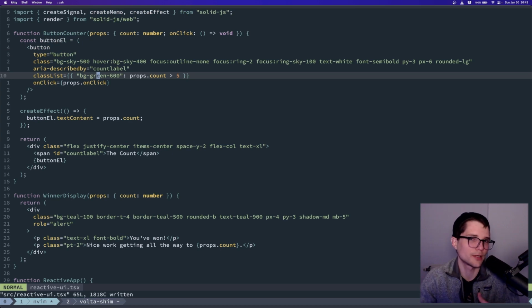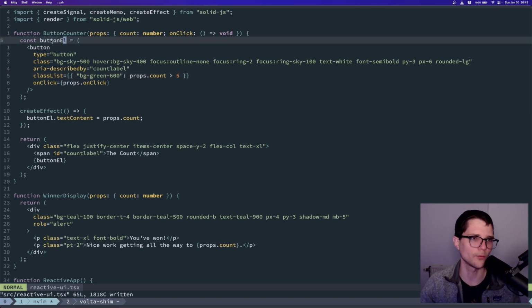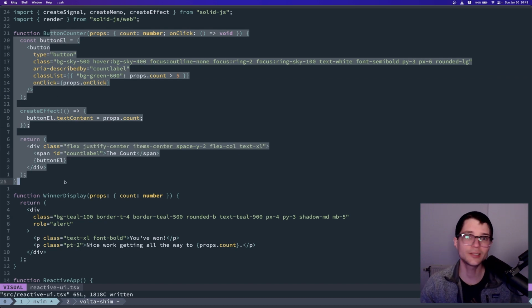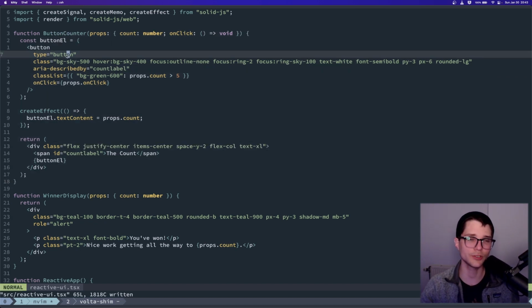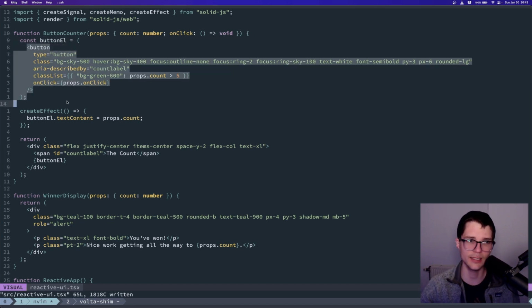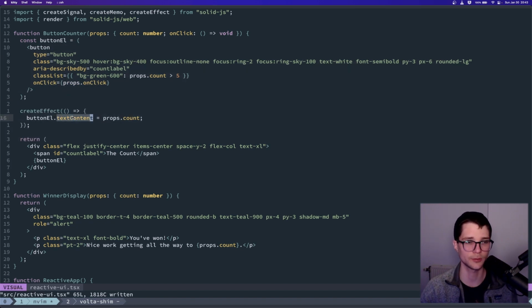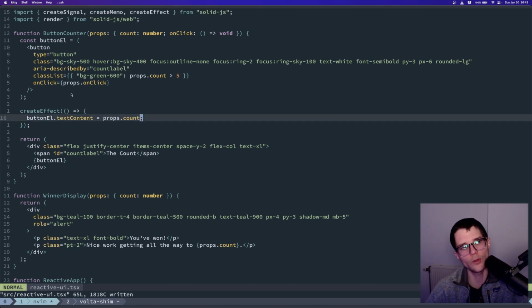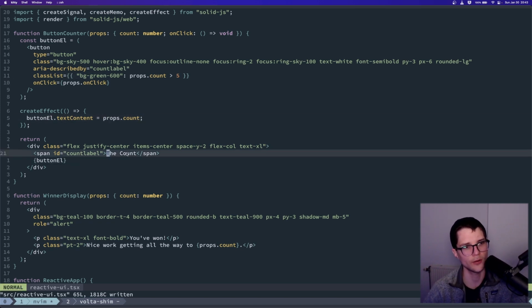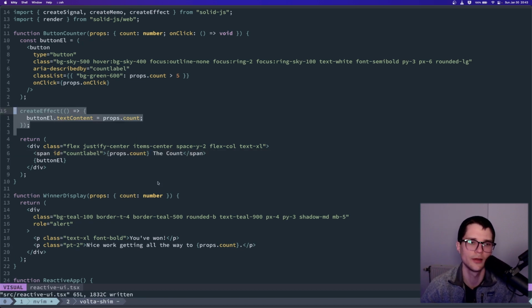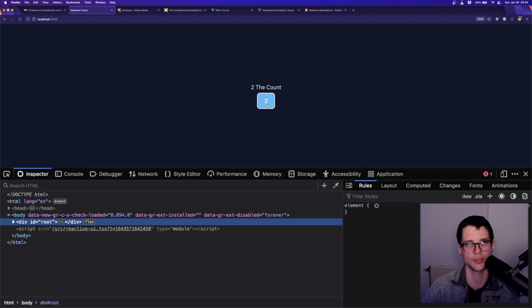Compared to React or something like that, there's no virtual DOM here. Because components only run once, it's totally efficient and even desirable to actually create real DOM elements. This button element is the button. We create it once on setup, and then we draw relationships, right? We draw relationships between the textContent of that button and some observables, some signal, and everything just falls out of it. And when we write code like this, or even when we write code that's like this, we just put props.count in here. Under the sheets, all Solid is doing is using createEffect to put things in the actual DOM.